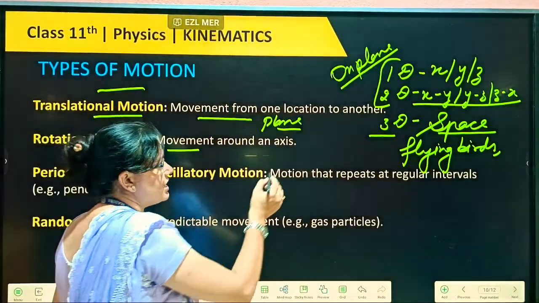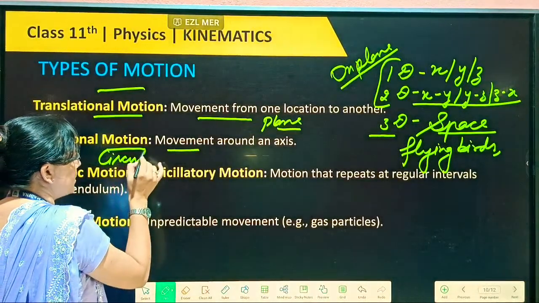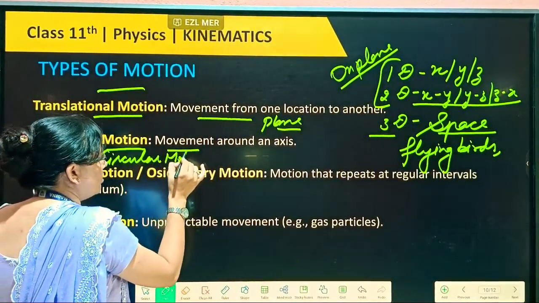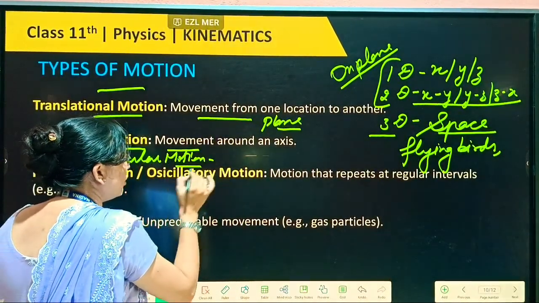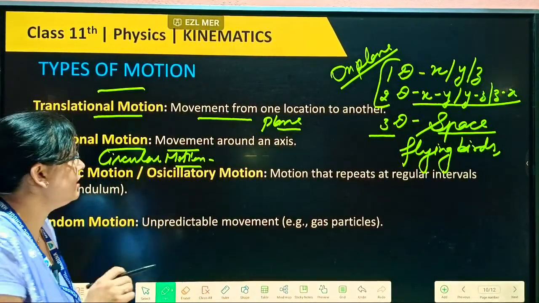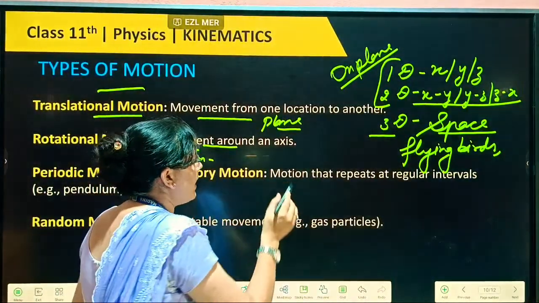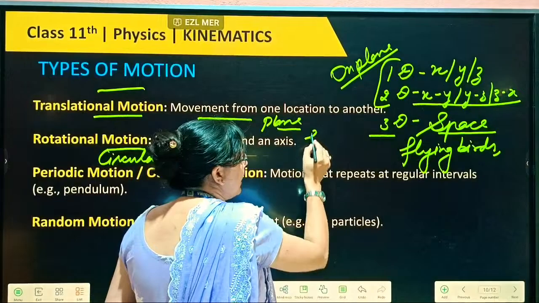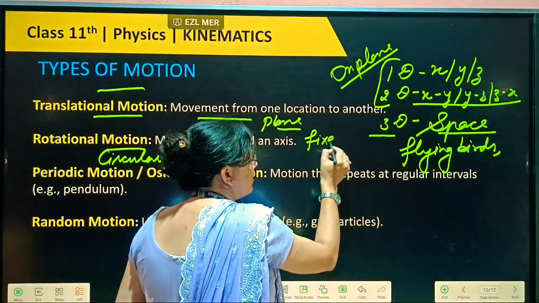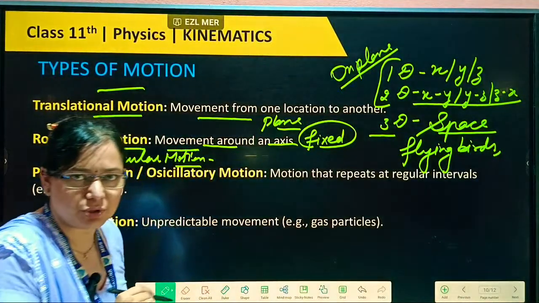But there is some change between rotational and circular motion. Both are in the category of circular motion only, but there is a small difference. If the motion of any body is around an axis and that axis is fixed, then we call it rotational motion.